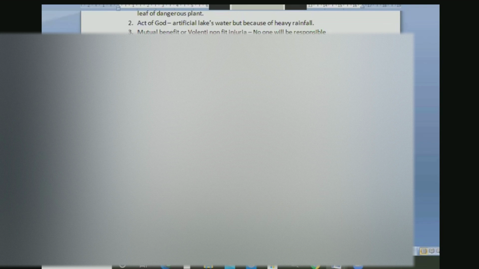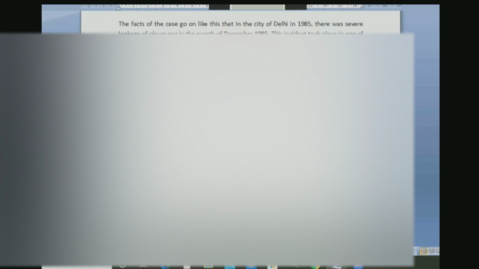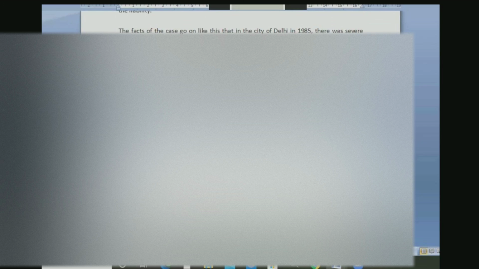Yeah, so this is basically the thing, all right? You can just simply remember that there are these two concepts, strict liability and absolute liability. Both come under no fault liability. Even though there is no fault from your side, you will be made liable.